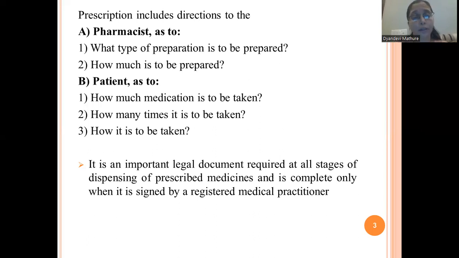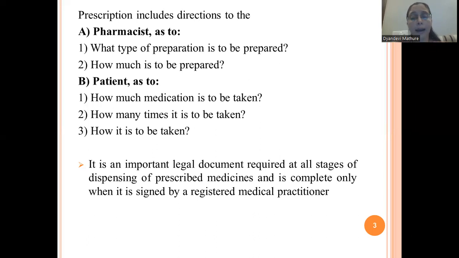So whether it is to be taken 2 times a day, 3 times a day, or 1 time a day, that is another direction to the patient. Then how it is to be taken. That medication is to be taken by which route of administration, basically. And how it is to be taken in the sense of whether that medication is to be taken before meals or after meals, like that.